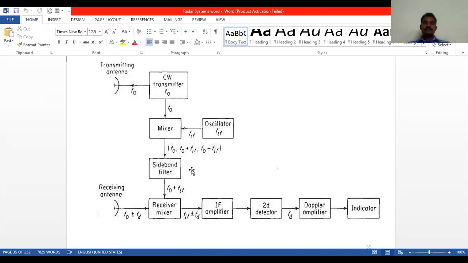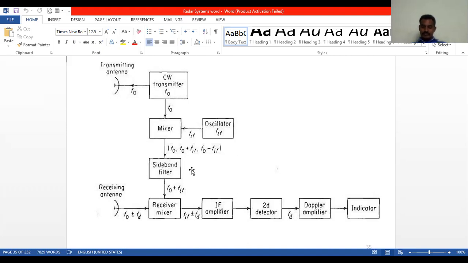The resulting signal is passed through an IF amplifier, the intermediate frequency amplifier. So the resultant signal from the receiver mixer is passed through the IF amplifier and further into the detector, the second detector. The detector circuit detects the Doppler frequency shift, and thereafter a proper amplifier circuit is used to amplify it. Finally, an indicator is used.